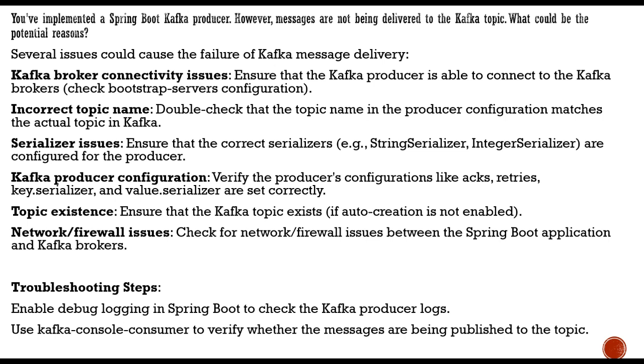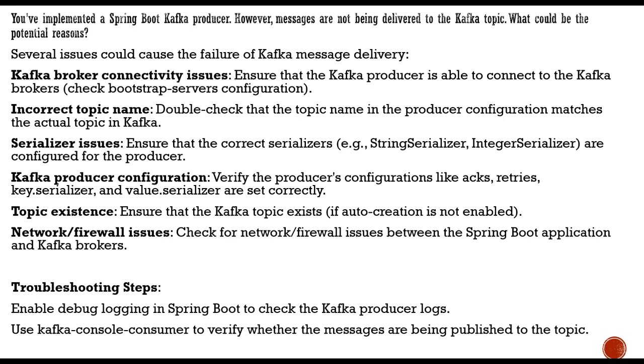Also, check whether the topic itself exists or not. Let's say you have given the topic name and the configuration is correct, matching the same topic name which was asked for, but the topic itself does not exist in the Kafka UI.